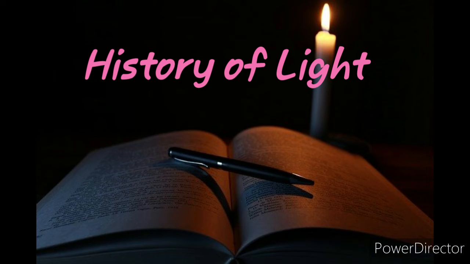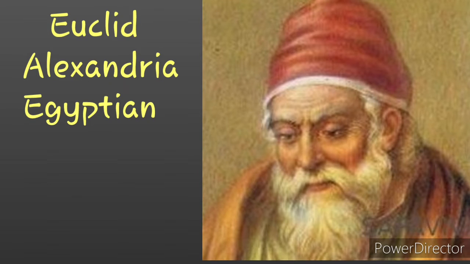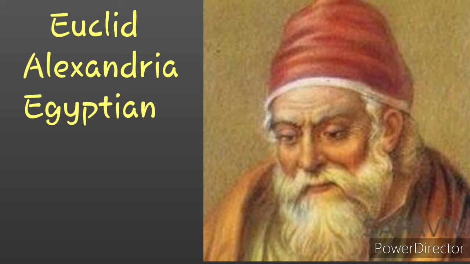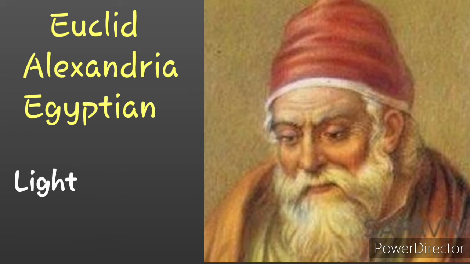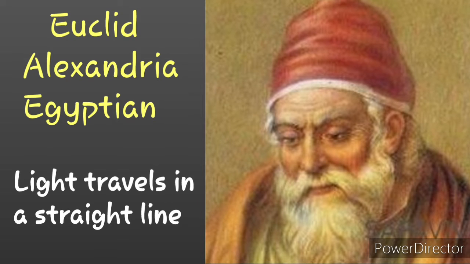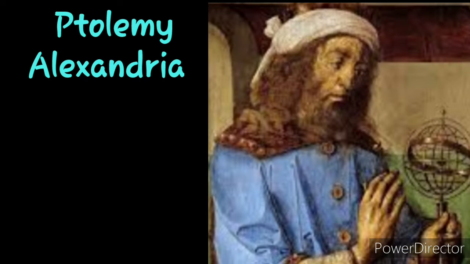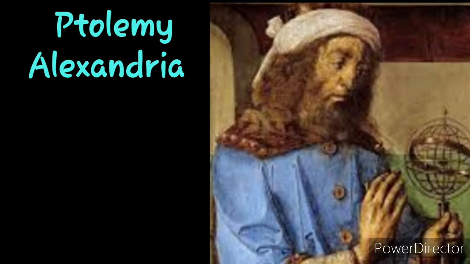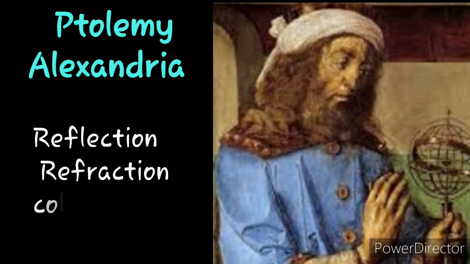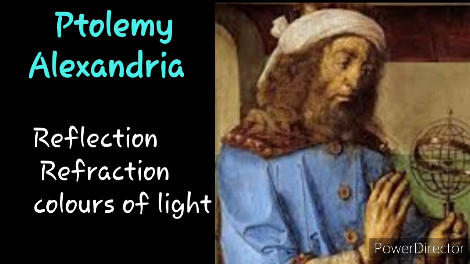A brief history of light. Euclid, around 300 BC, Alexandria, in Hellenistic period, Egyptian, he discussed the propagation of light rays which travel in a straight line. He believed that light rays came from the eyes of an observer. Ptolemy, in 100 to 170 AD, Alexandria, he writes about reflection, refraction and colors of light.